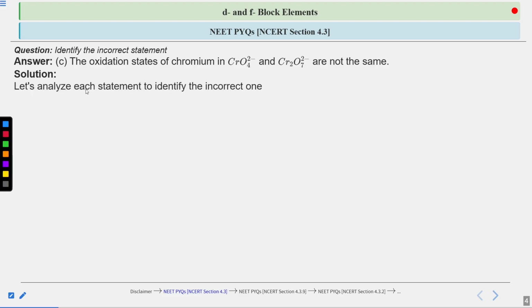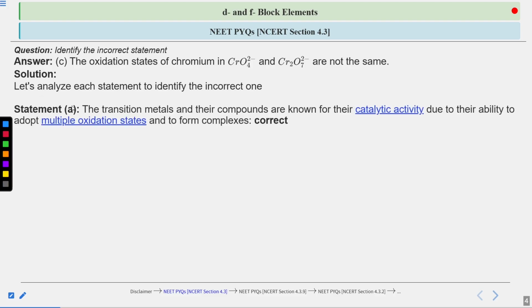Let's analyze each statement given in the question to identify the incorrect one. Let's analyze the first statement, that is A statement first, which says that the transition metals and their compounds are known for their catalytic activity due to their ability to adopt multiple oxidation states and to form complexes. Okay, so you have to explain the statement to identify whether it is the correct one or incorrect one. So it is a correct statement.